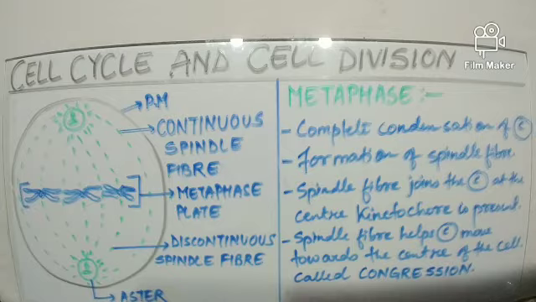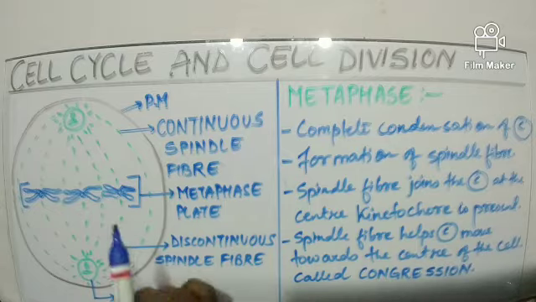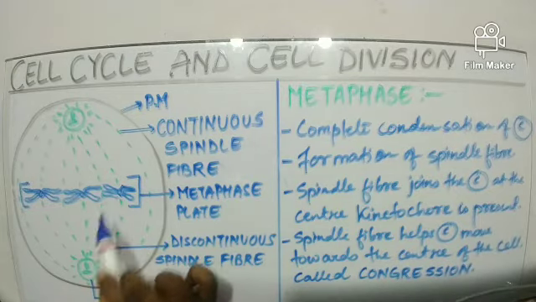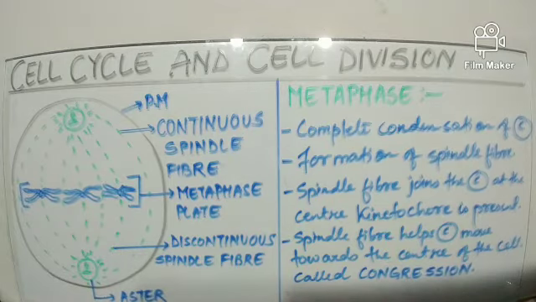The formation of spindle fibers takes place from the astral rays, as we have already studied, and these astral rays join with the chromosomes at the point where the kinetochore is present. Basically, the region of the chromosome here, the center of the chromosome. Now, the spindle fibers after attachment move the chromosome to the center of the cell, or at the equator.